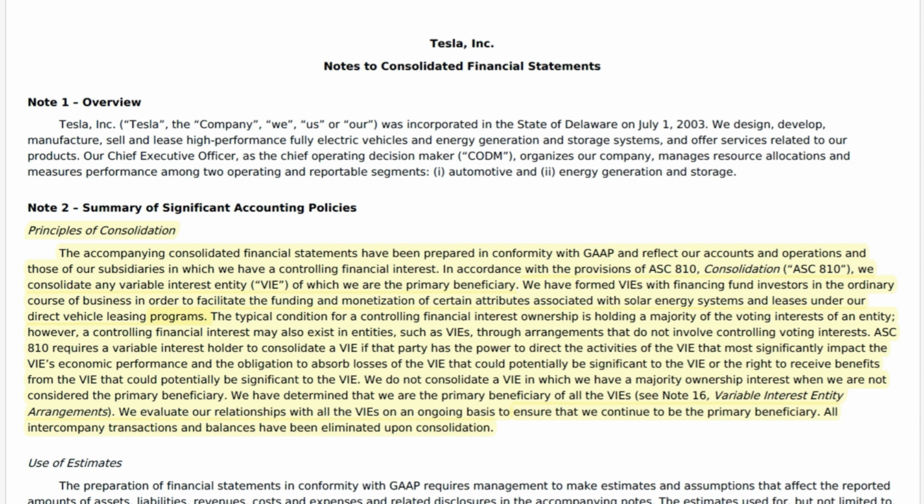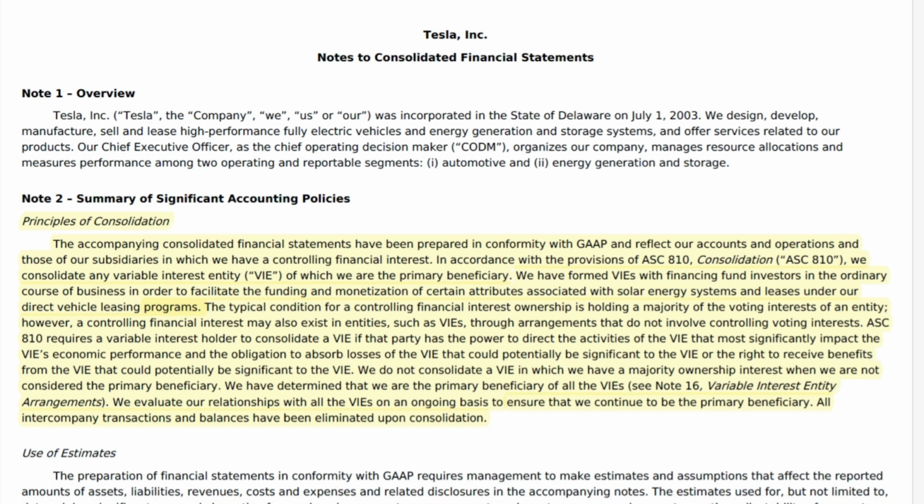All right, let's continue. The principles of consolidation accounting. This is going to be defining ASC 810. And an area that they're going to really dive in hard on is the VIEs, the variable interest entities.